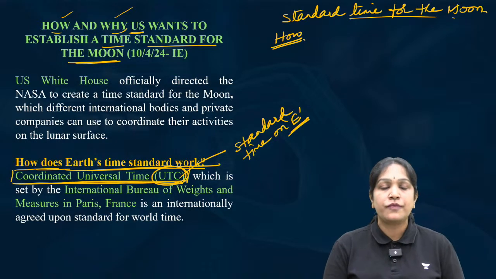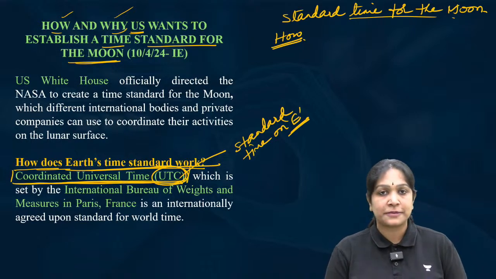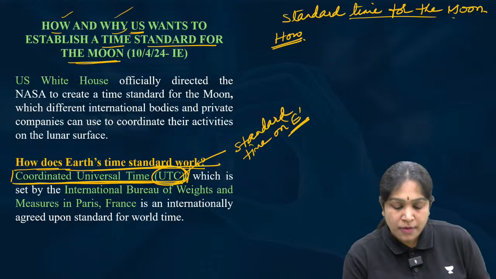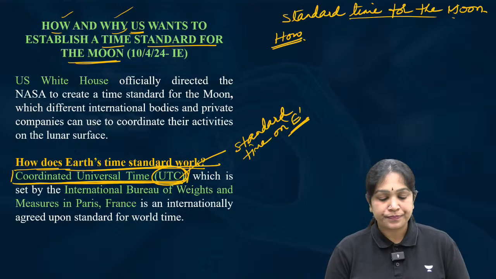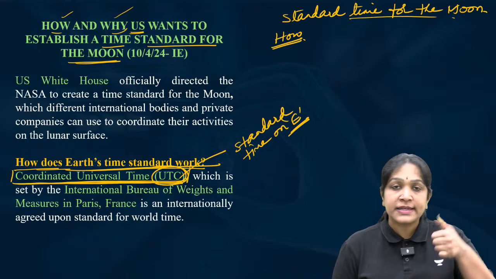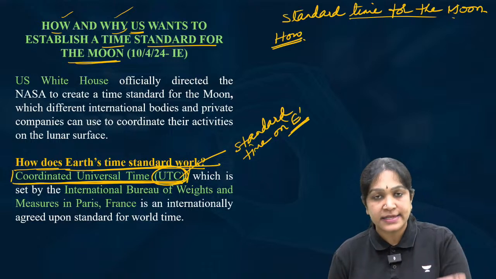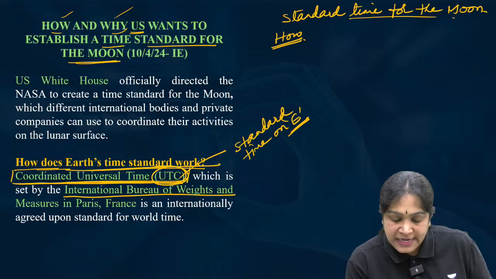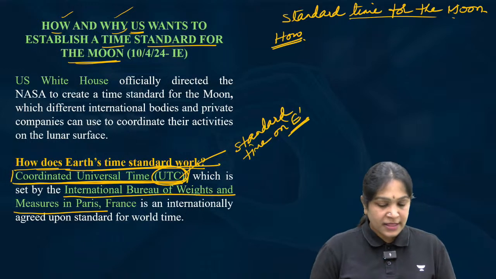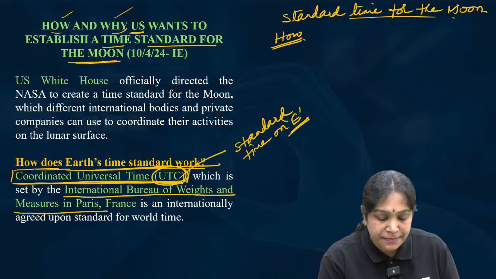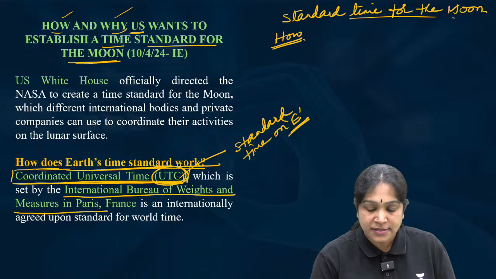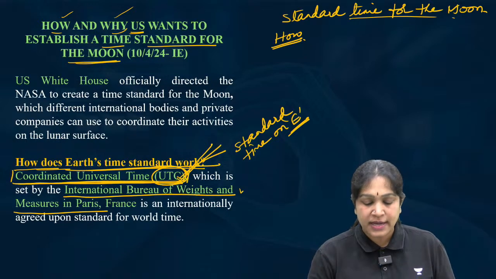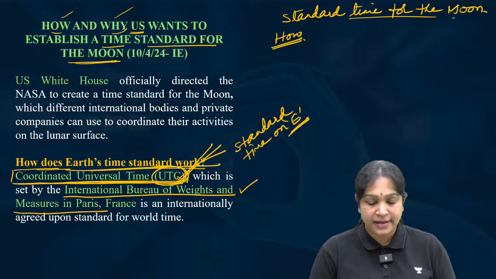Yes, answer this. What do we call the standard time on the earth? Coordinated universal time. Okay. And who set this up? Which organization set up this standard time on the earth? The International Bureau of Weights and Measures in Paris. I hope it is clear. This is what the standard time is called. Who set up the standard time on the earth? International Bureau of Weights and Measures in Paris.